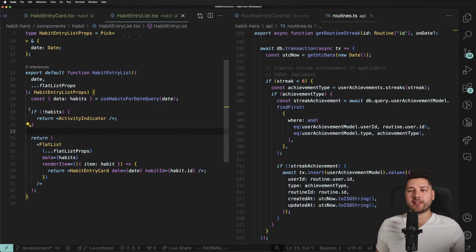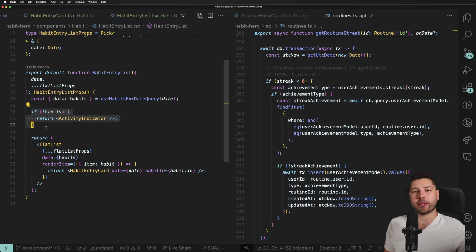The reason I'm doing this is, first of all, I want an activity indicator. And I prefer, at least in my JSX, to have a check, a guard clause, if you will, to make sure that my habits are there, because I don't like doing optional chaining everywhere, because sometimes something will be undefined when I don't expect it to, and that has hit me in the past. So I usually do it like this, and it works.